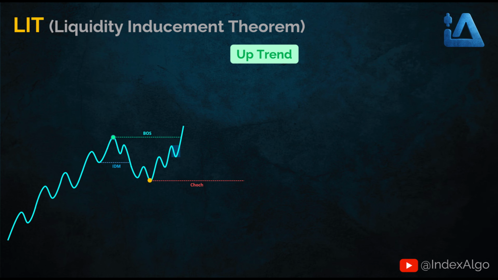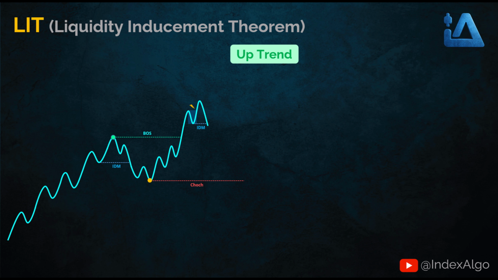But here, before the BOS gets broken, we already had a pullback. So before a new pullback forms, we use this pullback and draw the IDM level from its low. Like before, we wait to see whether price breaks this level or moves back up and forms a new pullback. Here, a new pullback forms, and we move the IDM level to the low of this pullback. Again, we wait to see whether price breaks this new IDM level or moves back up and forms another pullback.